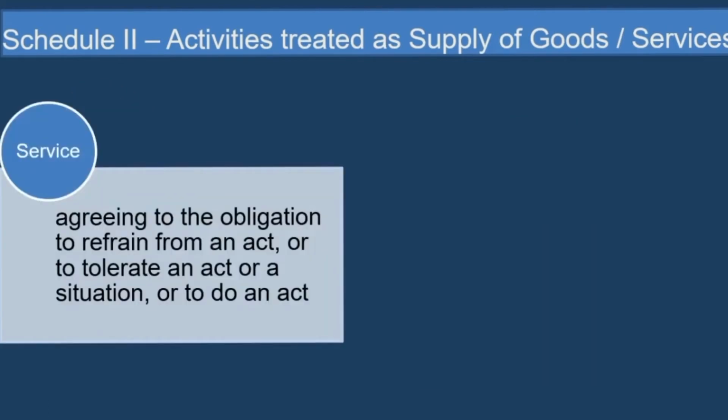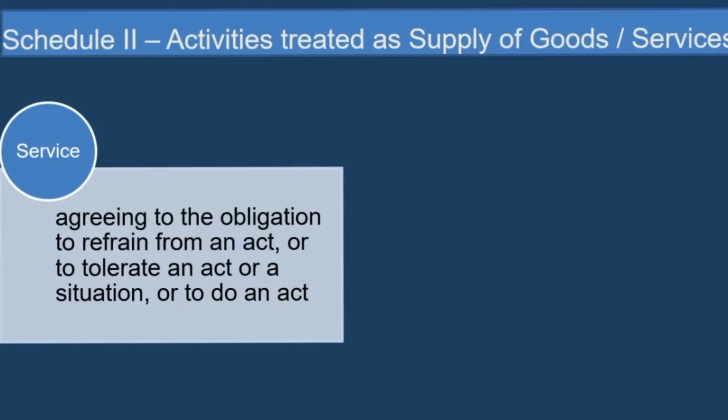Agreeing to the obligation to refrain from an act, or tolerate an act or a situation, or to do an act. This is treated as service. This is something for consideration, you're agreeing to an obligation to refrain from an act. It means I agree, okay, I will not do this, or maybe something you tolerate, an act. But for consideration, or a situation, or you agree to do something for a consideration, then that will be treated as a service.